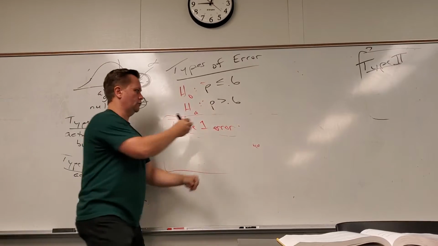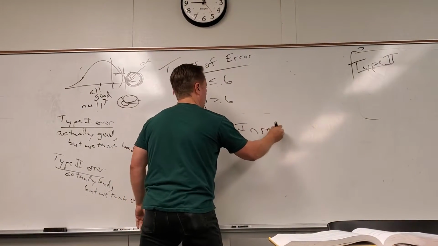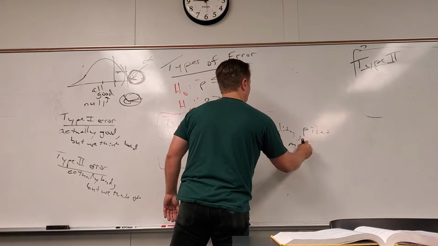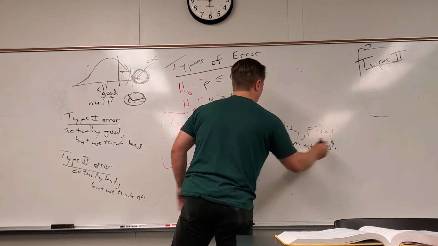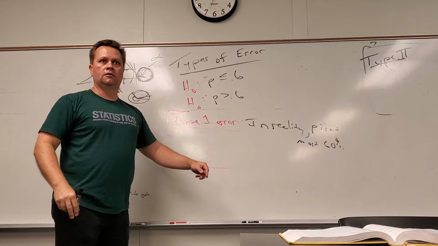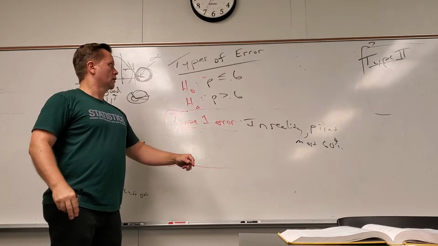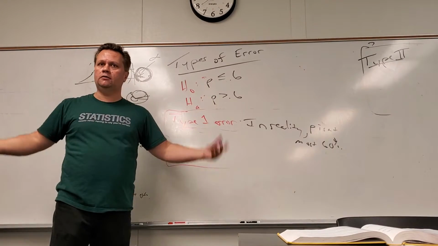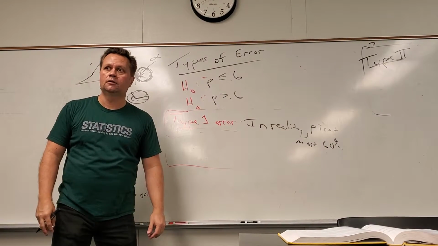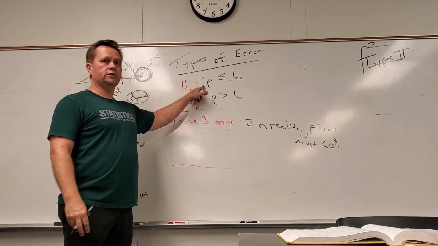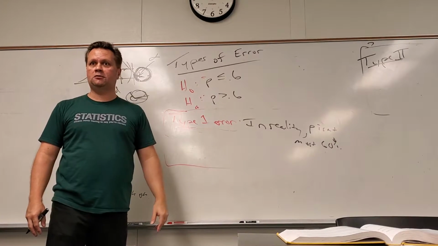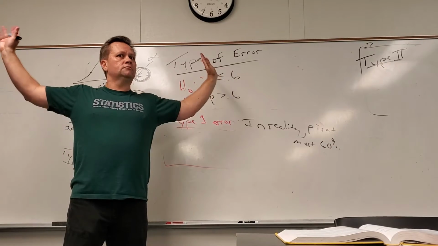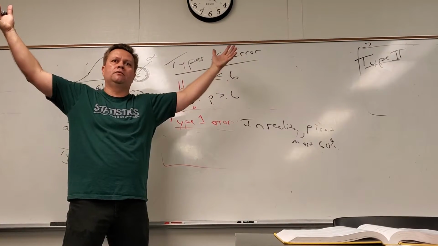In reality, P is at most 60%, but we think it's bigger than 60%. That's it. So type 1 is the null is true, but we think it ain't. Type 2 is the null is false, but we think it's true. Those are the two things that could happen that would be wrong.